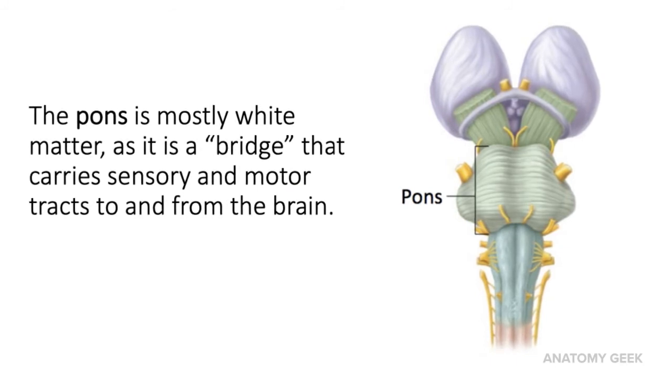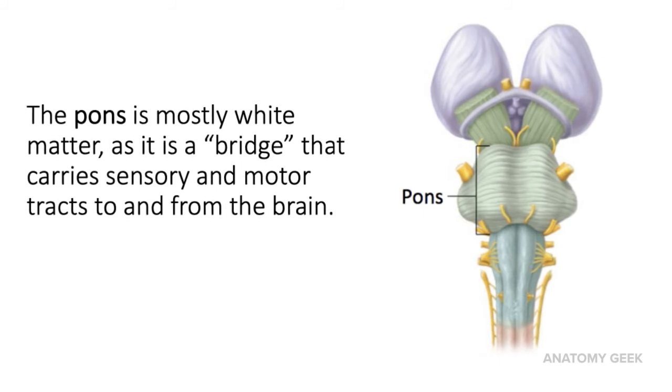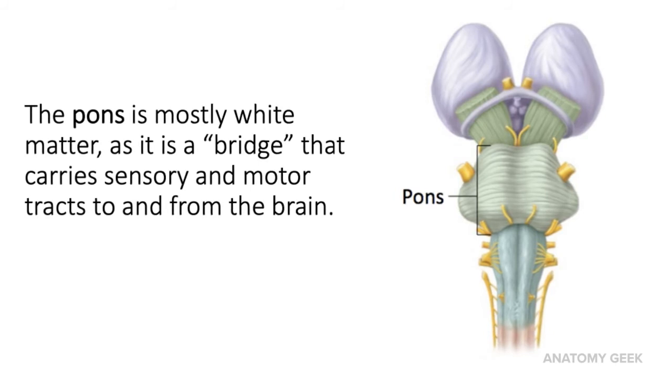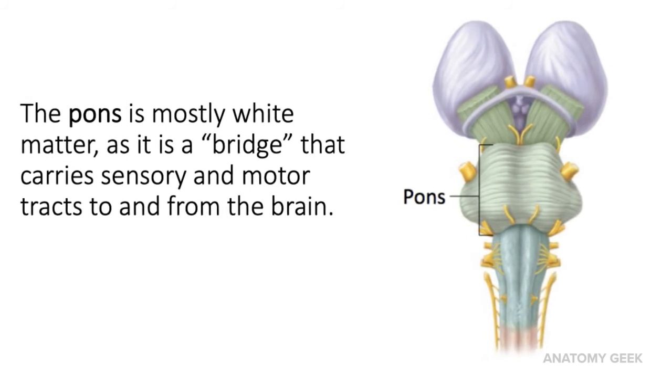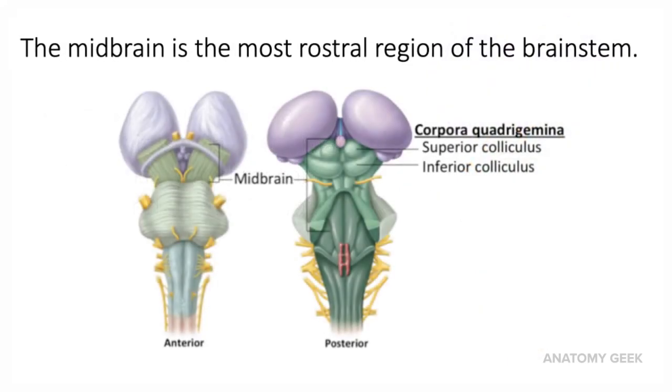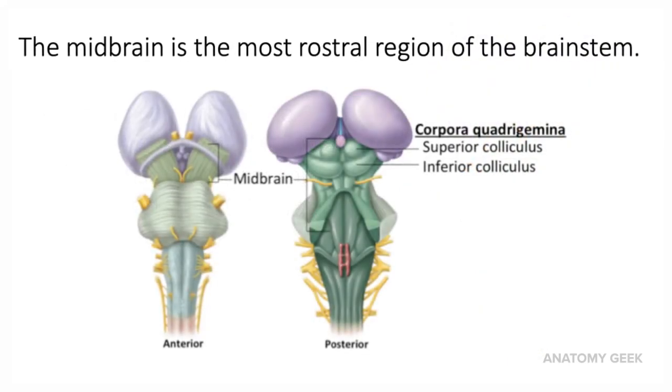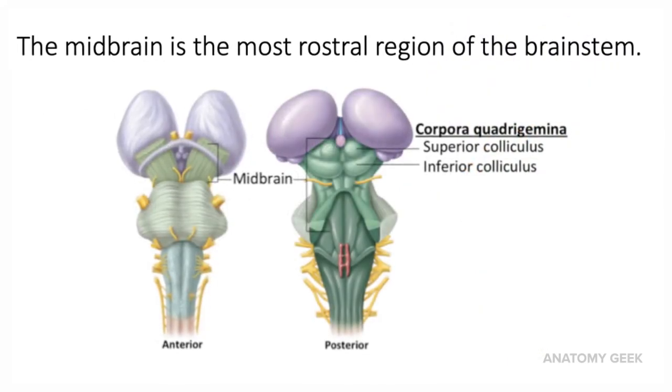Remember, rostral is another important directional term that we use in the central nervous system, and it means towards the snout. The pons is mostly white matter, as it contains sensory and motor tracts that go to and from the brain. The most rostral region of the brain stem is the midbrain.